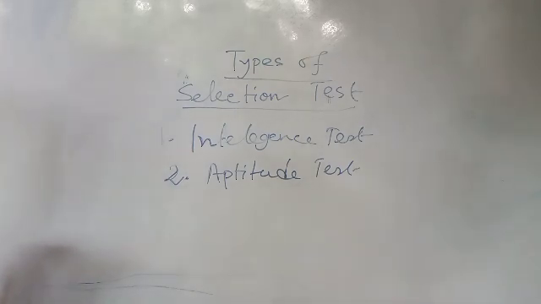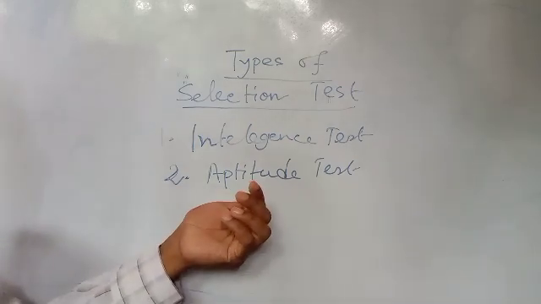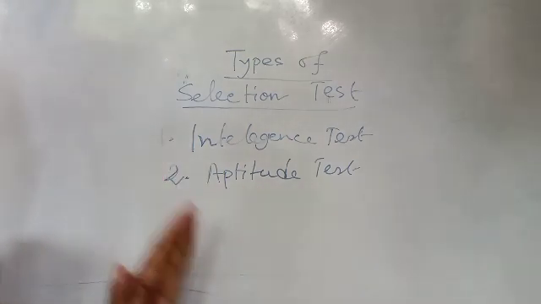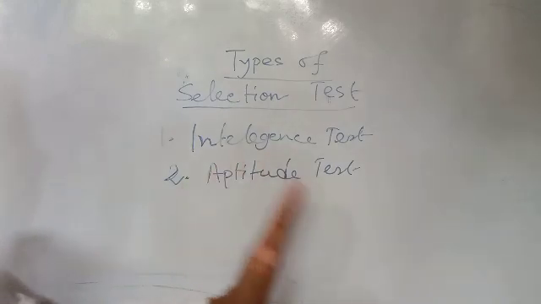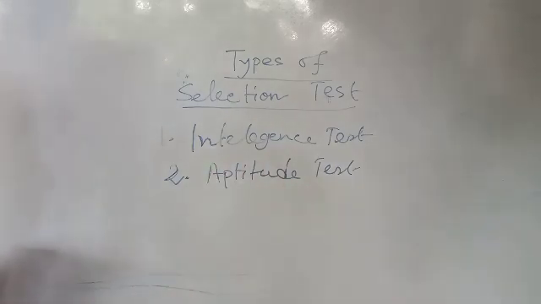This is another type of test to measure the candidate's capability to learn a particular skill, that is job related skill. If we want to evaluate that of the person, then we have to go for aptitude test. That means whether they are able to do the work or not, whether they have different types of information and concepts or not.